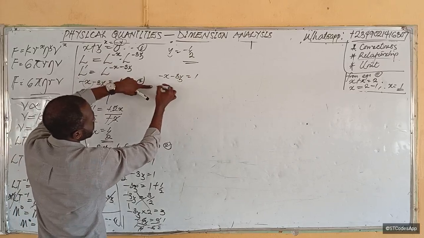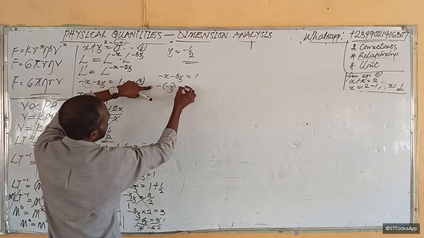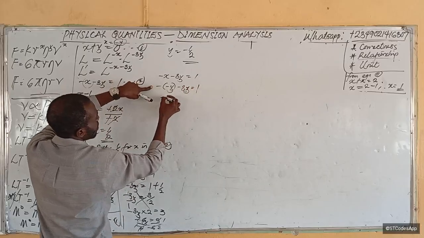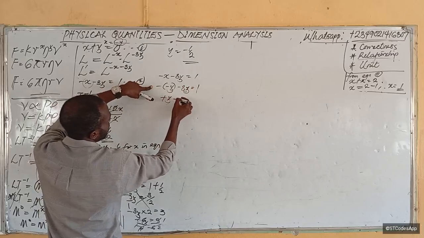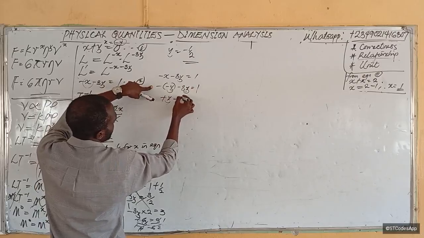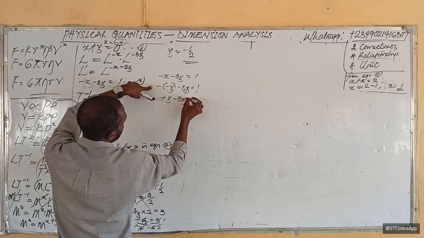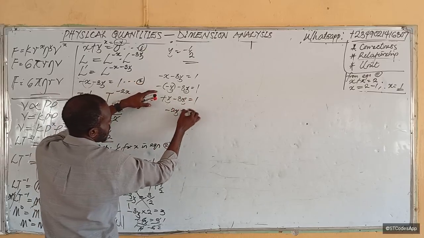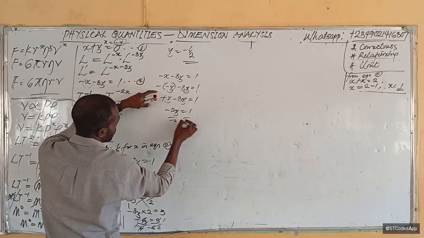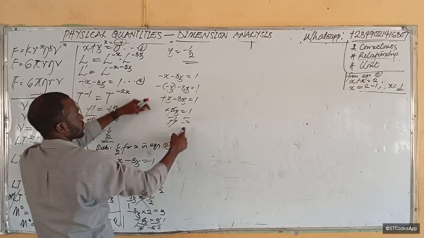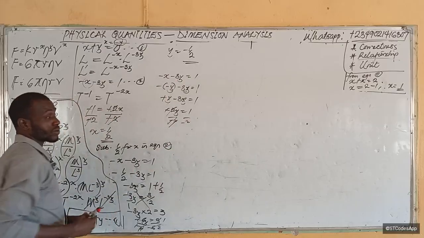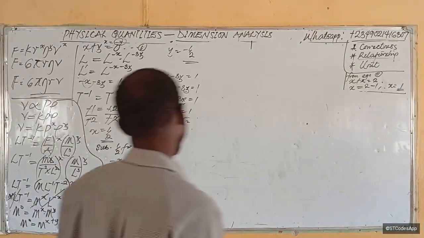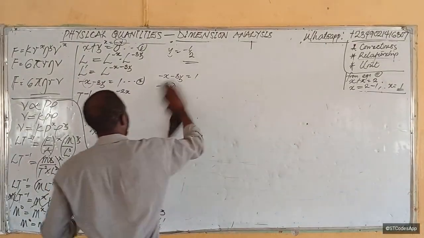Since x is negative y, it will be minus negative y, so plus y minus 3y equals 1. Plus y minus 3y, that's minus 2y equals 1. Divide by minus 2, and you still have y as minus half. You see, it's faster that way. That's what I said you could have done. That was manipulation. But either way, we've gotten our y and we've gotten our x.